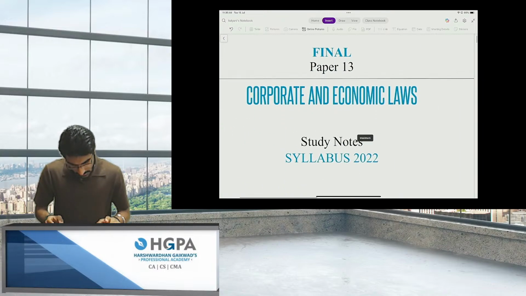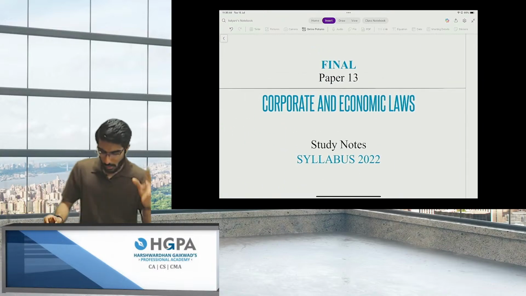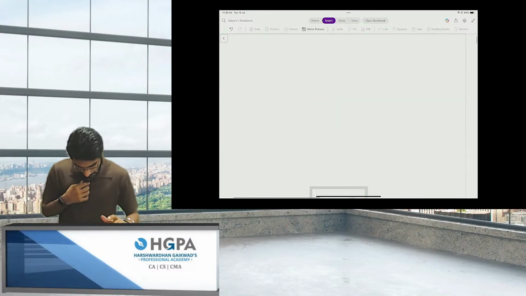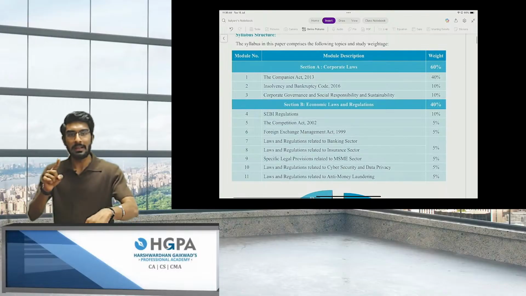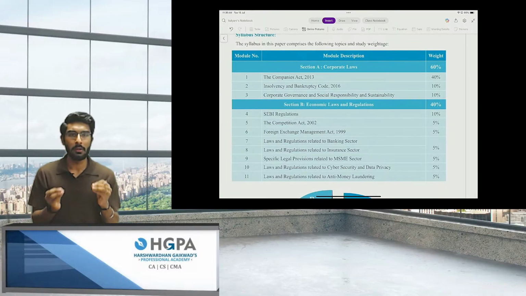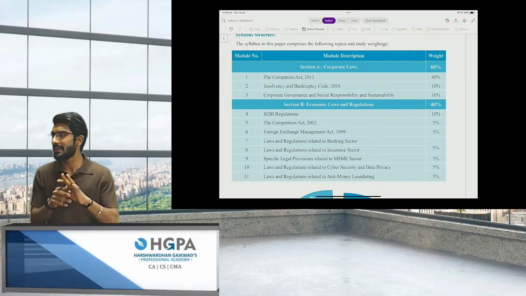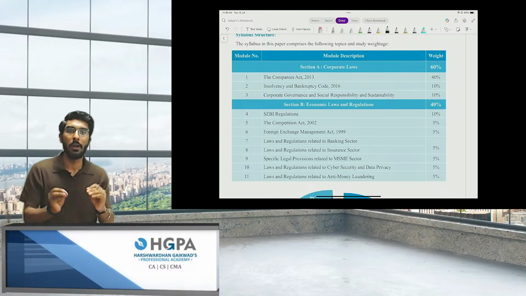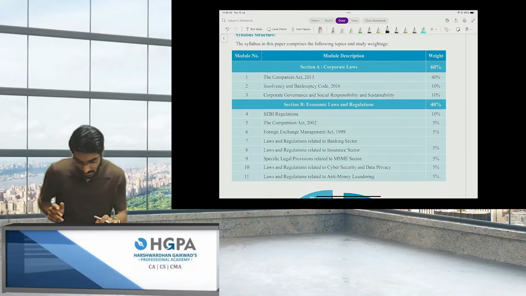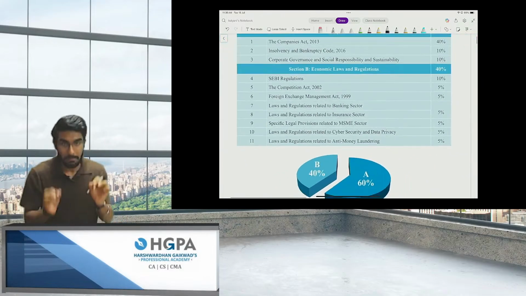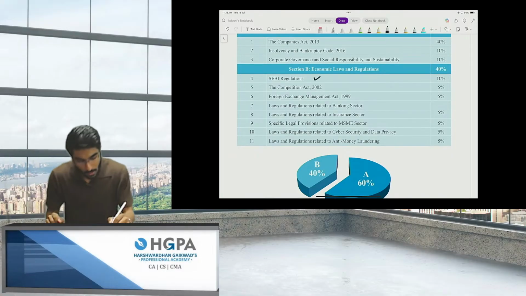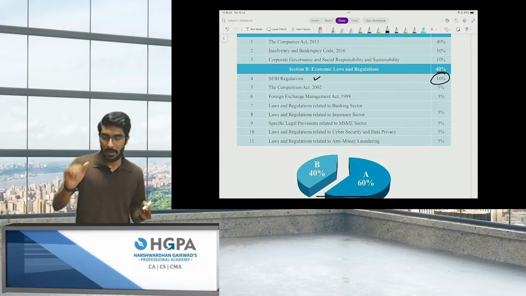People, this is your paper number 13, Corporate and Economic Laws. And this is your syllabus. One of the most amazing theory syllabi in CMA Final Law. I will tell you what all we are going to study in this batch. The first chapter that we are going to study is SEBI regulations, which is going to have a 10% weightage.